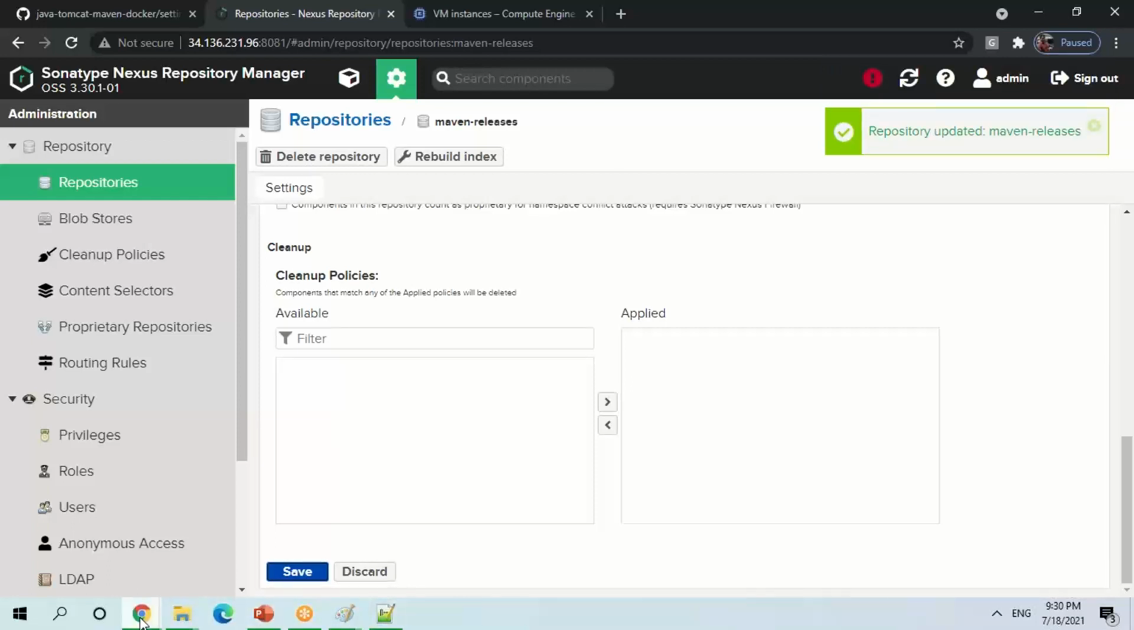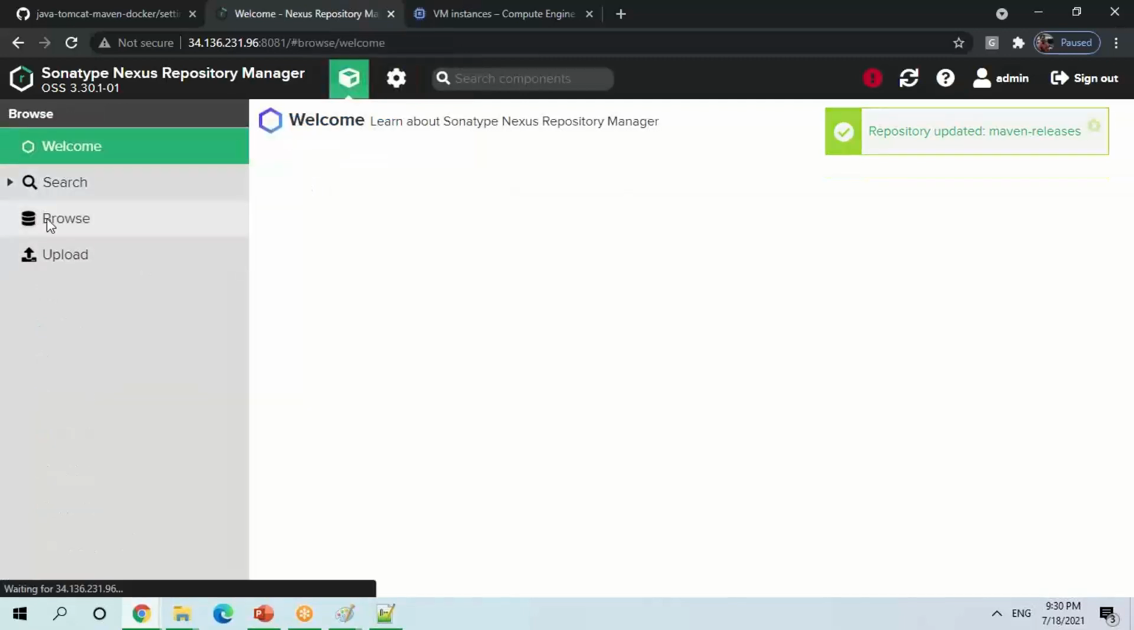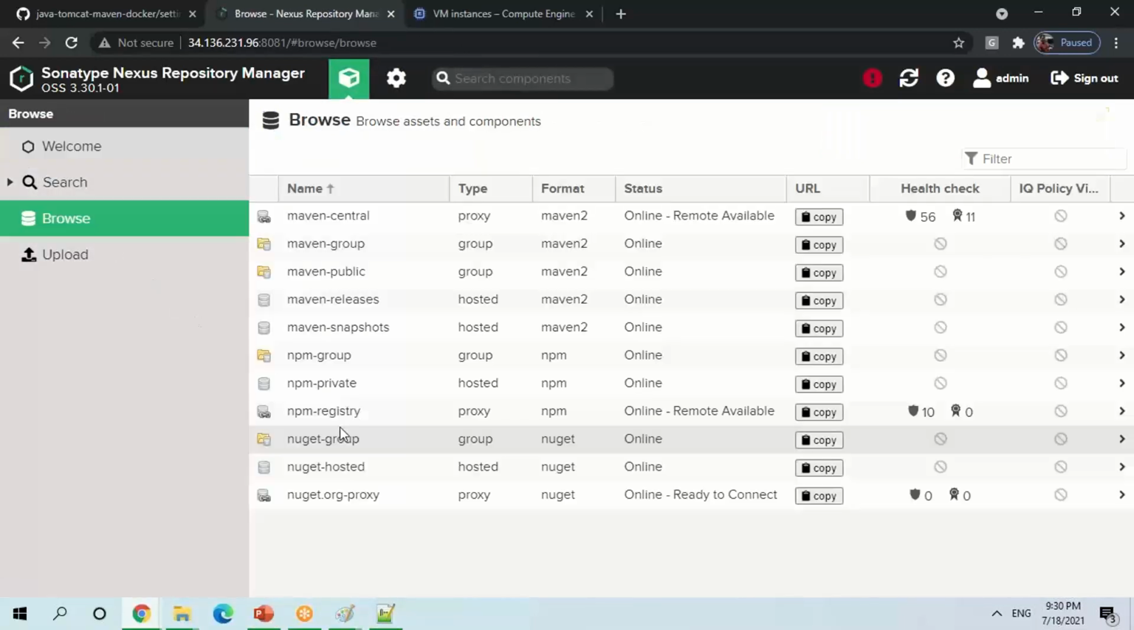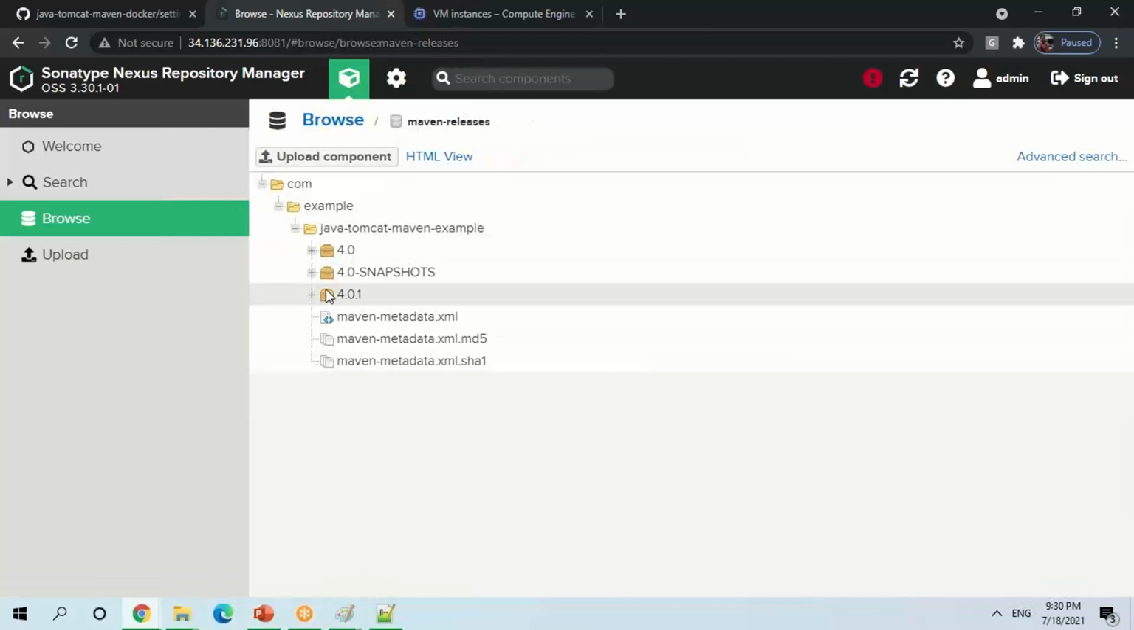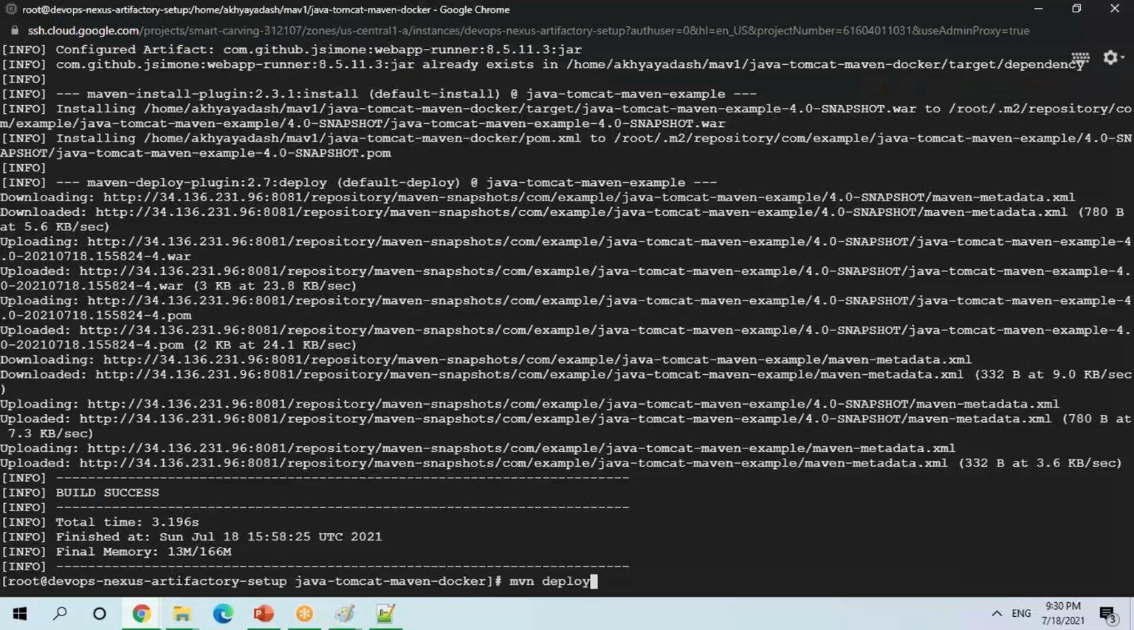Now, which version do I have before? Let me go to the repository, browse the repository, and check which version the release has. So go to releases. Let's assume you have 4.0. What I'm going to do now is change the POM.